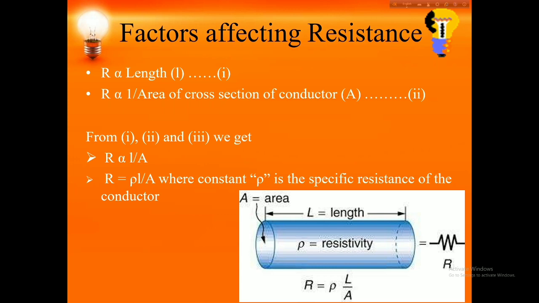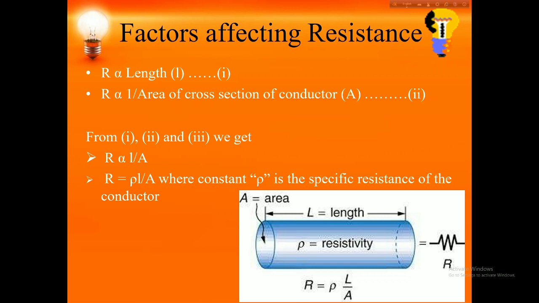affecting the resistance? We simply remember this formula: R equals rho L by A. Here L is the length of the wire and A is the cross-sectional area. We see that resistance is proportional to the length.